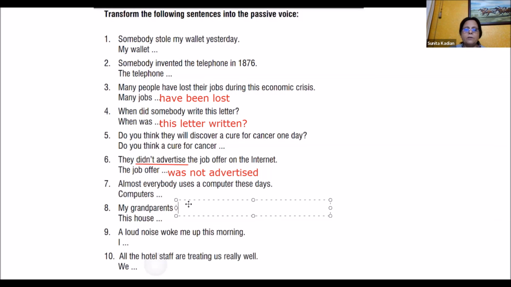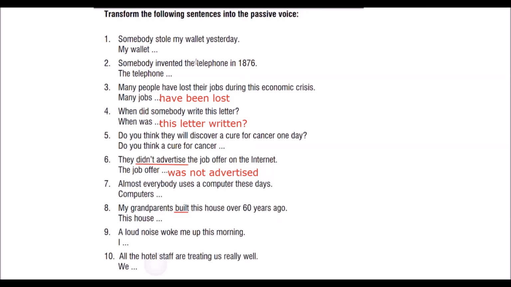Now this is in simple past tense. So simple past tense, how will we have it in passive voice? This house was built. Very good. Was built by my grandparents over 60 years ago. Right. Next one.